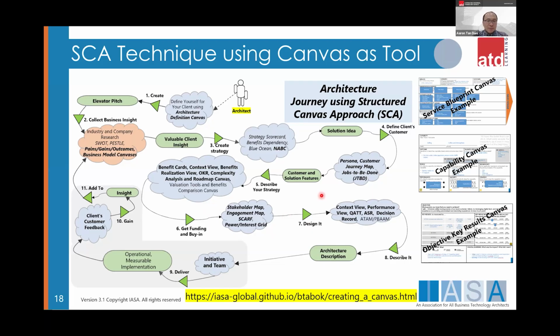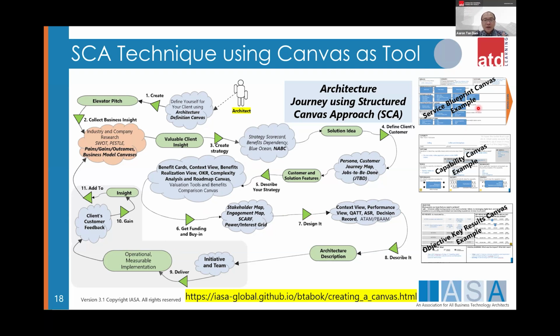Okay. Then after that, we got the money, we design the solution, we describe the architecture, then we deploy the solution, right? And eventually the business backs it, and the cycle continues. Right, so if you remember the TOGAF, the A, B, C, D, E, F, G, H, this is exactly the same. But this one, ISA, uses a lot of canvases, right?